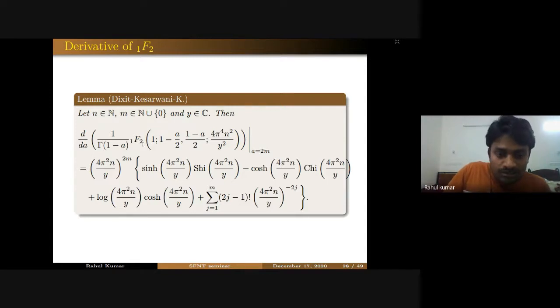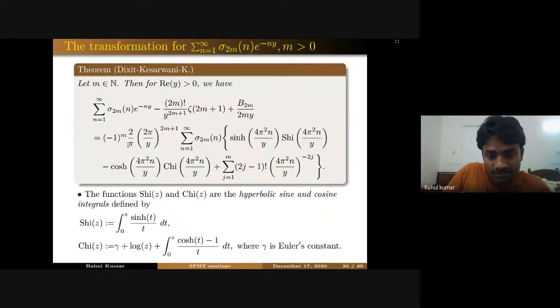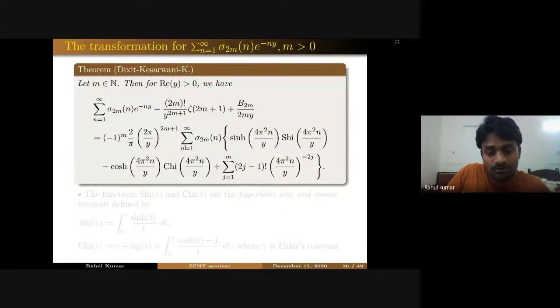So because of this derivative of 1f2, we are getting these sine hyperbolic integrals and cosine hyperbolic integrals in this formula of sigma 2m. So in all of the formulas, when you take equal to 2m, equal to minus 2m, equal to minus 2m minus 1, you will always have a transformation formula between these two series. But what will be the case when m is negative? This finite sum will be gone, right? This will be an empty sum.